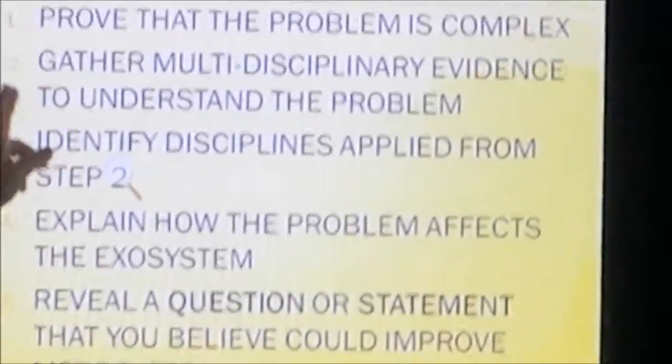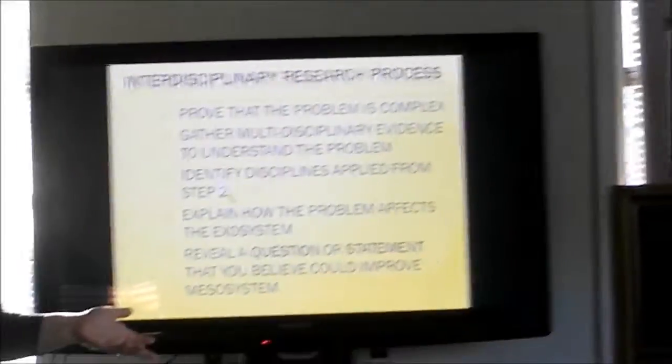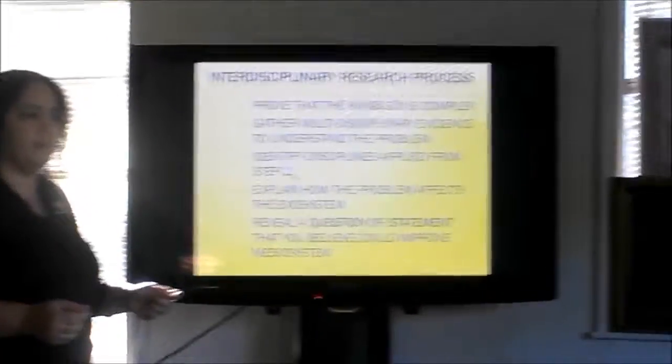The next thing we need to do is gather evidence to understand the problem. What kind of evidence could we gather to prove that Ebola is a complex problem? People can die from it. And you can do something about it, you just have to know what you're doing. Okay, so what we want to do is gather evidence so we can understand the problem. Exactly, gathering people to help survival.